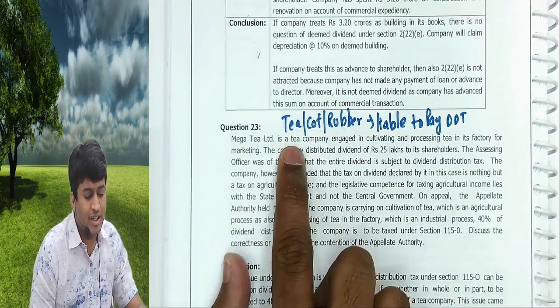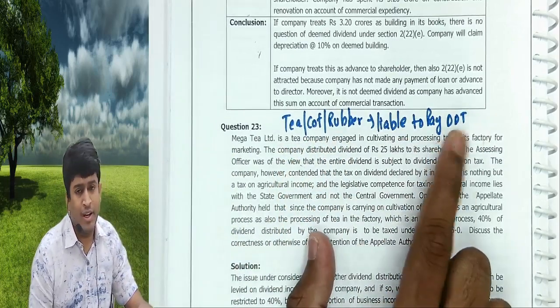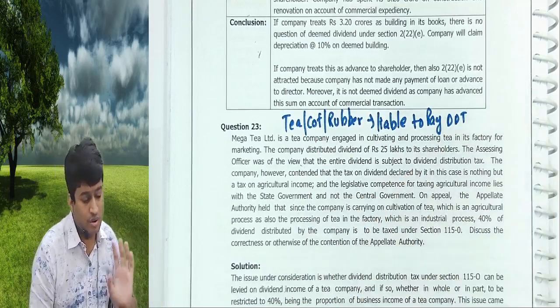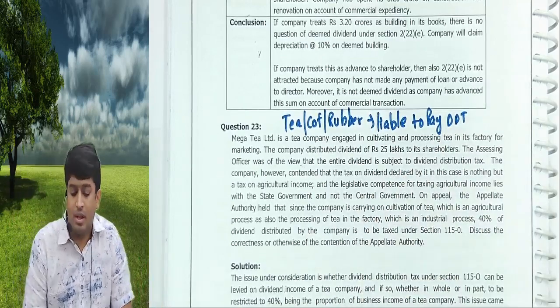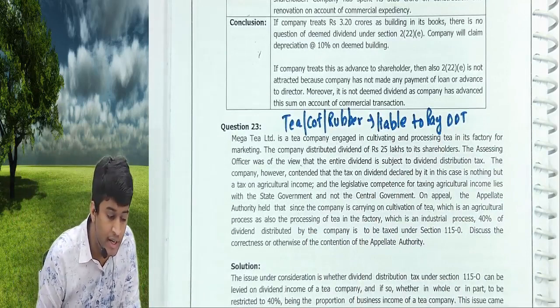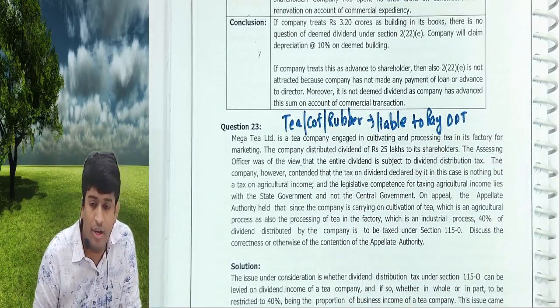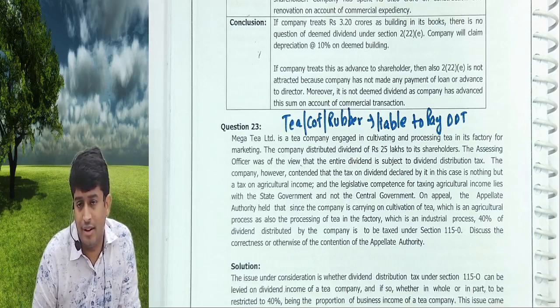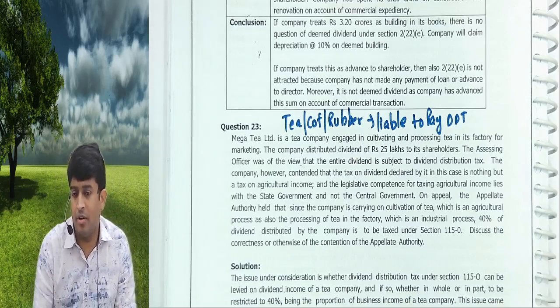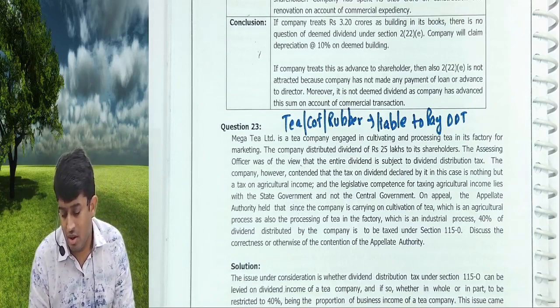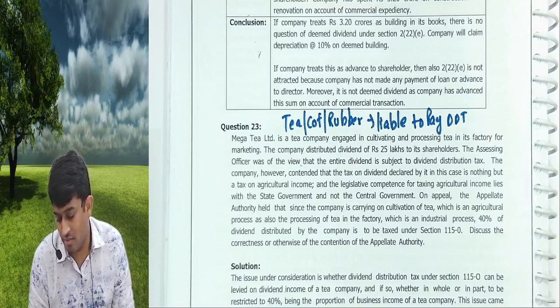Just write the answer here: tea, coffee, rubber are liable to pay DDT on the entire dividend amount.